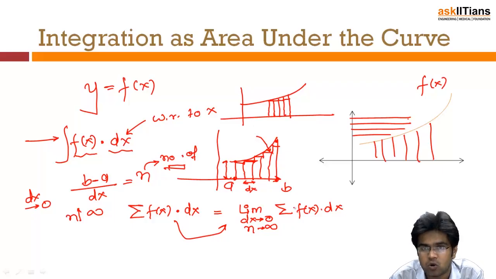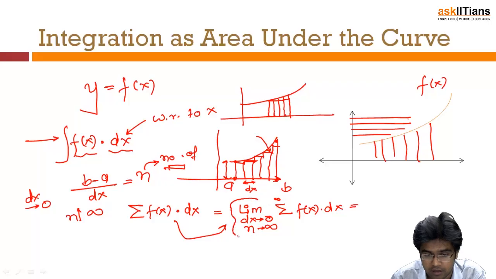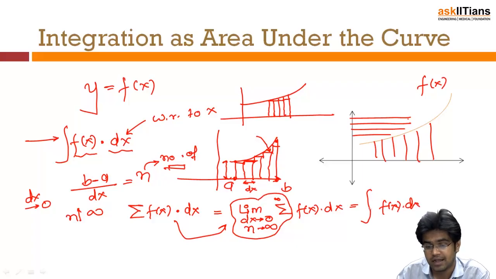Because dx is tending towards 0 and there are infinite parts, this whole thing has been termed as the integral of f(x) dx. That means the summation and the limit, when dx is tending towards 0, have been combinedly referred to as the integral sign.